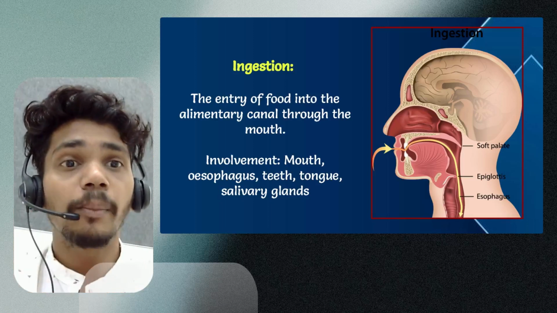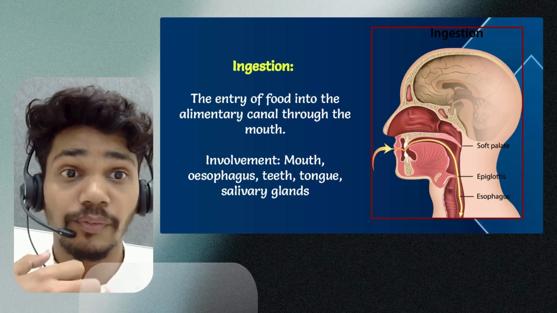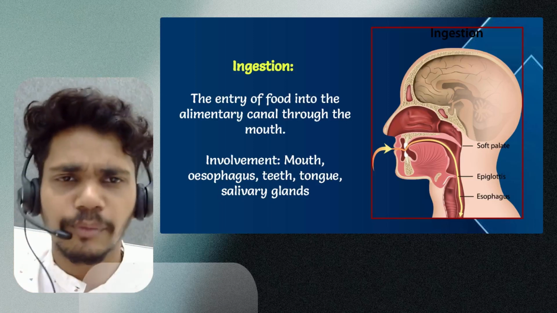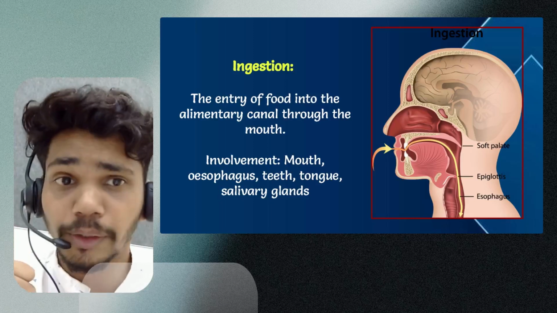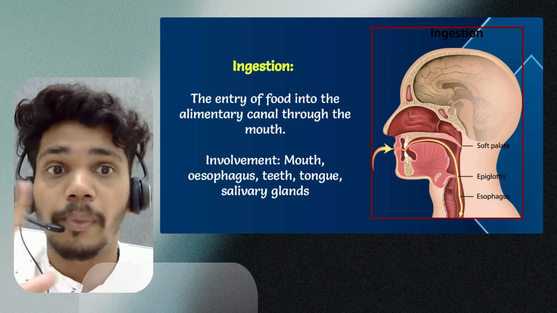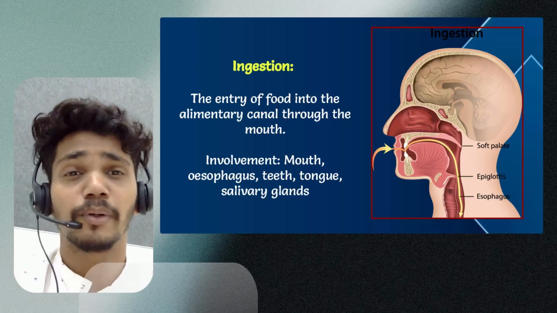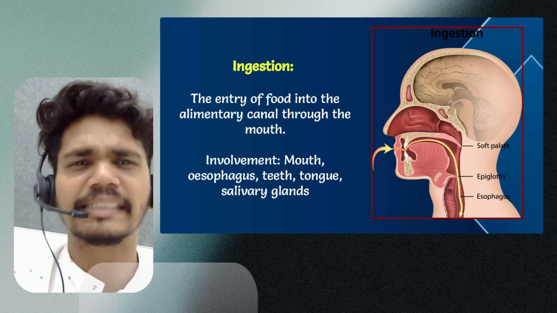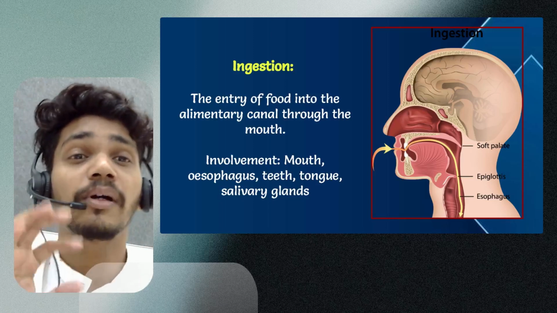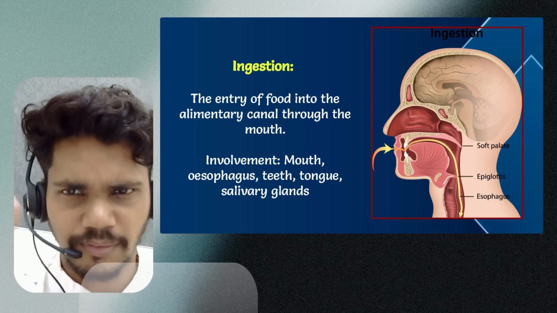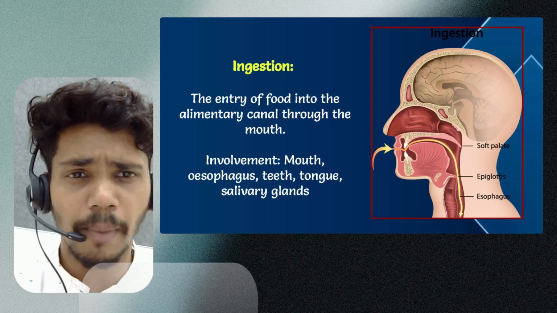Yes. So involvement क्या क्या होता है इसमें? Mouth, esophagus, mouth क्यों? Because yes, we talk about that. That's the first entry, right? Then teeth is going to play an important role. Then tongue, obviously the proper coordination will be there, and the major important part is the salivary glands, which secrete the saliva, which has salivary amylase, which helps in the breakdown of the carbohydrate. Yes, we are all aware of this, right?